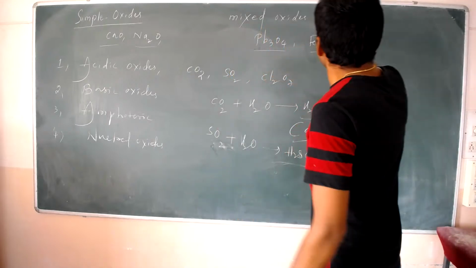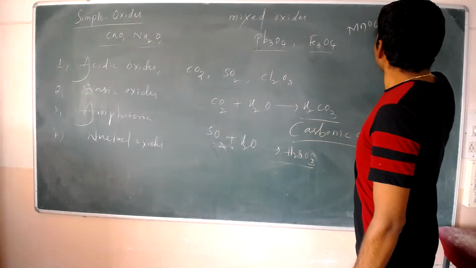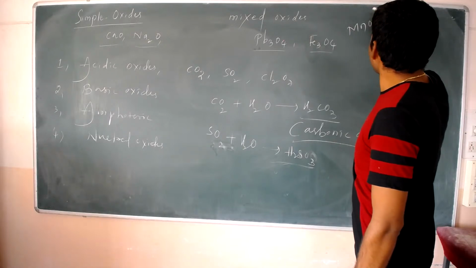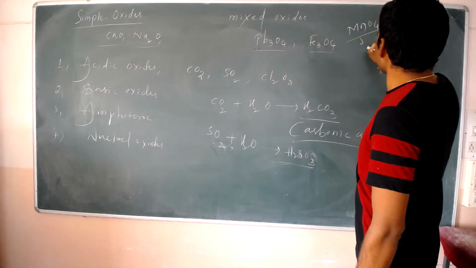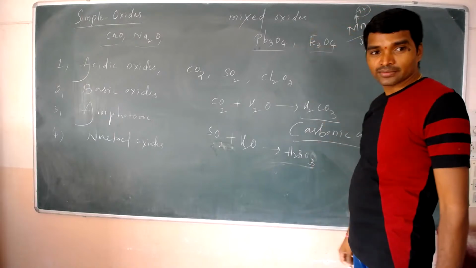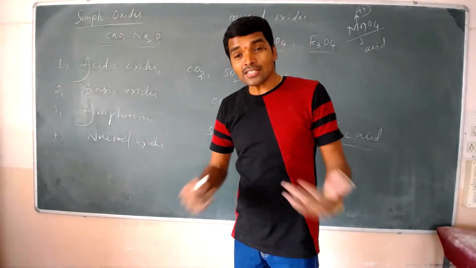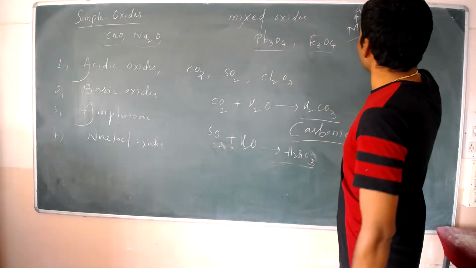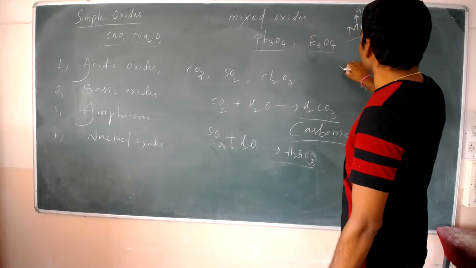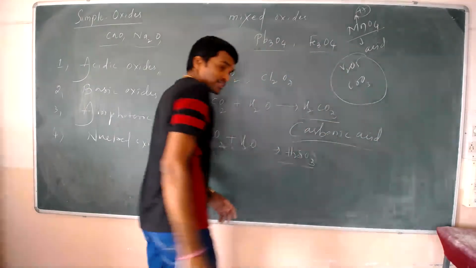Now see, here manganese is a metal. Mn2O7 is acidic in nature. Why? Because it has the highest oxidation state. We can't say this metal oxide is basic. It is acidic because of the highest oxidation state. Not only that, even V2O5 and CrO3 are metal oxides.